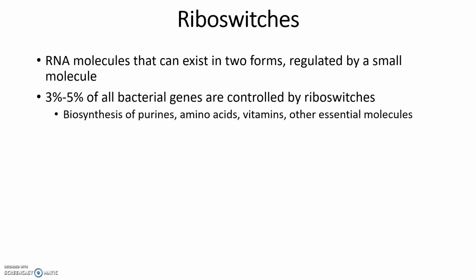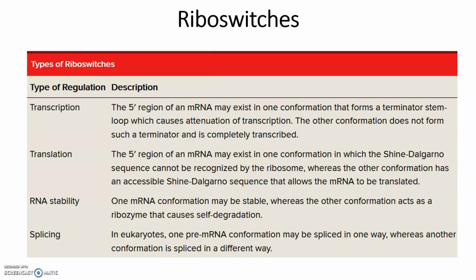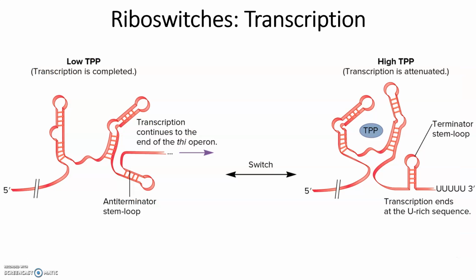It's important to note, 3 to 5% of all bacterial genes are controlled by riboswitches. And these are things like how they make purines, amino acids, vitamins, and other essential molecules. So they are dictated by riboswitches. Riboswitches exist in bacteria, eukaryotes, archaea, algae, fungi, and plants. And they can also control transcription, translation, mRNA stability, and splicing. So these riboswitches are very important. They spread out over different organisms and over different processes.